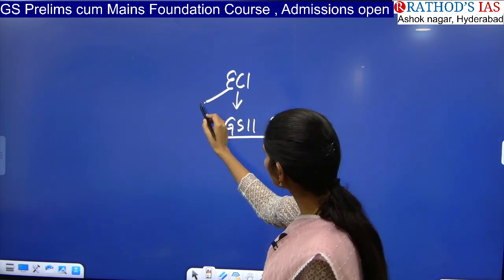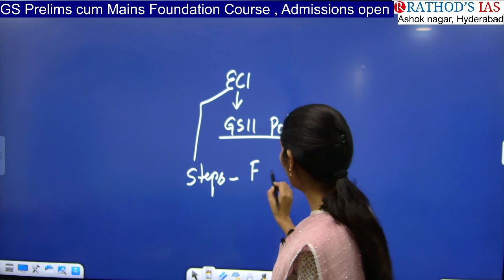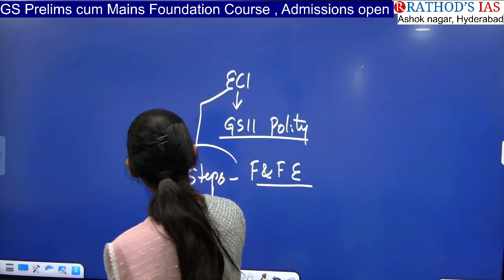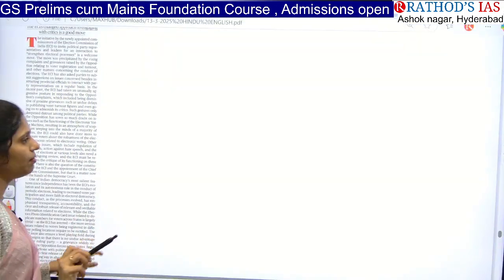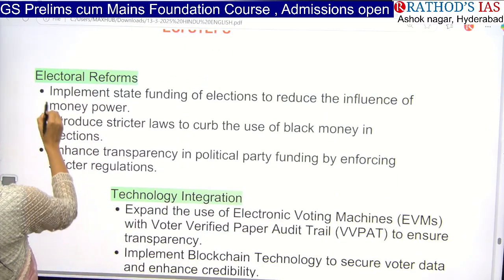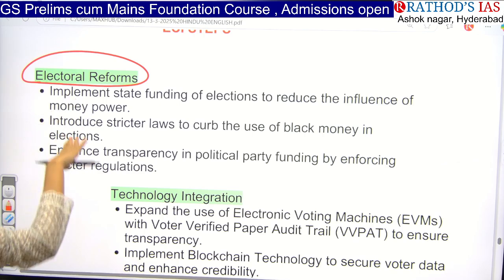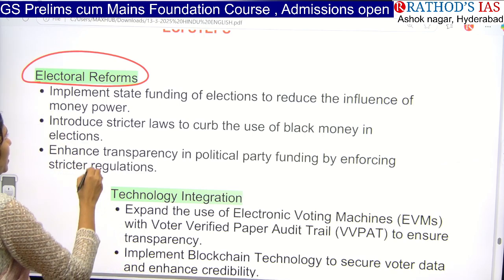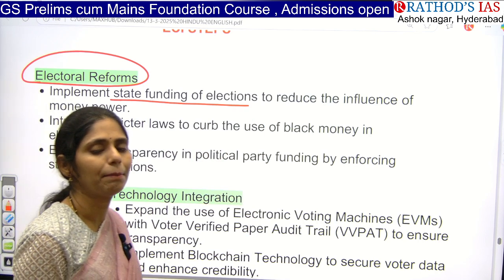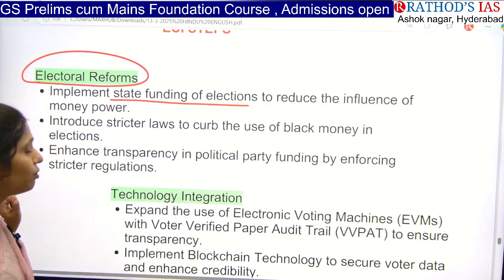And even you have to see what steps can be taken to improve free and fair elections. Okay, so now we have to focus on this thing. What steps can be taken by this ECI so that we can improve free and fair elections? So the first one here is ECI can make some electoral reforms. In these electoral reforms, they have to implement state funding of elections. That means whenever political parties go for campaigning, whatever money they use should be provided by the government.